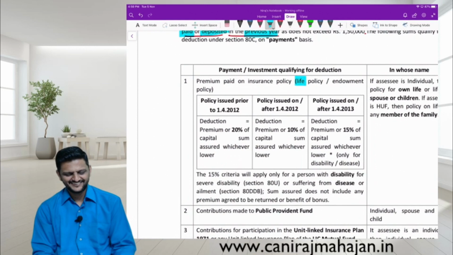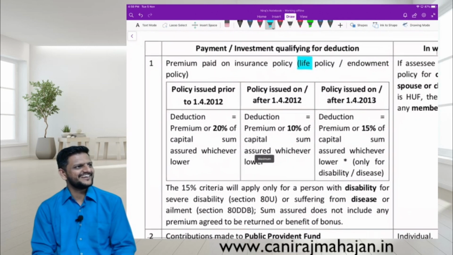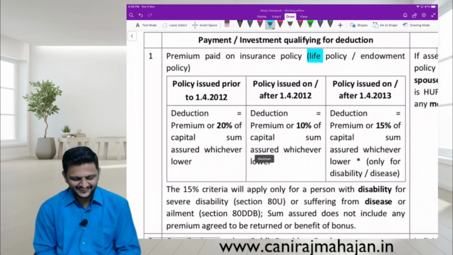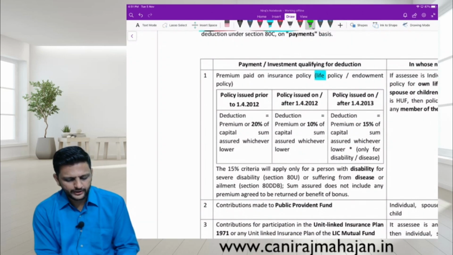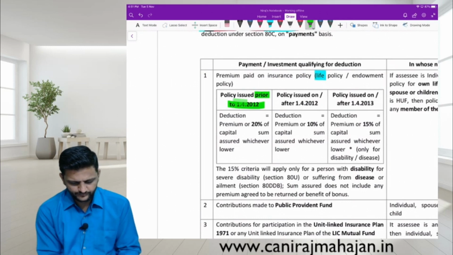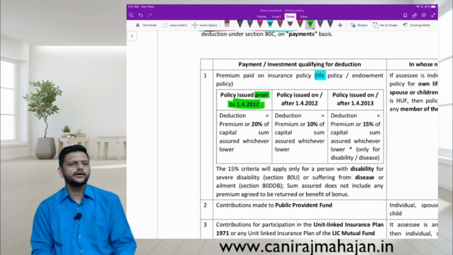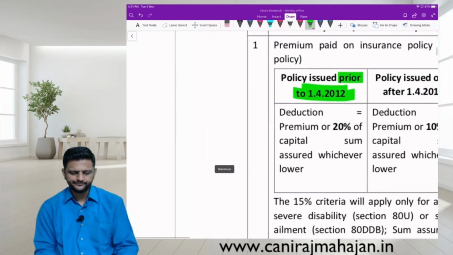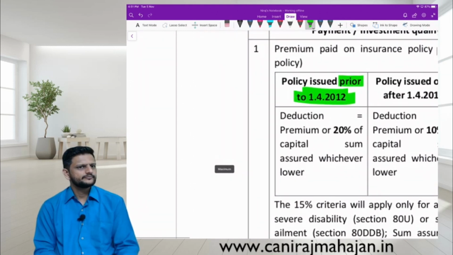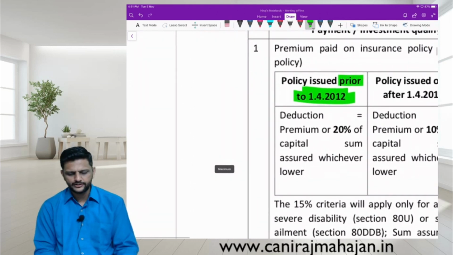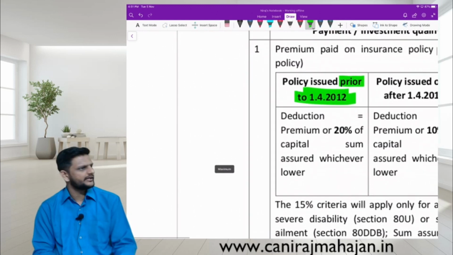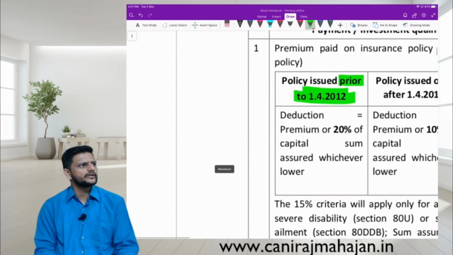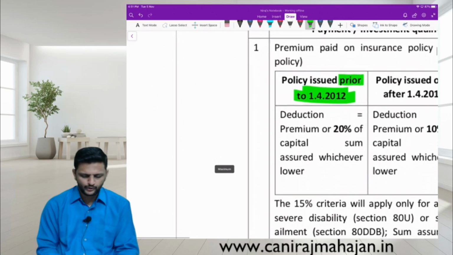Government? Agent? Policy? Okay. Policy issued prior to 1/4/12. Okay. Which policy? Life insurance policy. Do not call it an LIC policy. LIC is just a company giving the policy. Okay. The main thing is it should be a life insurance policy.